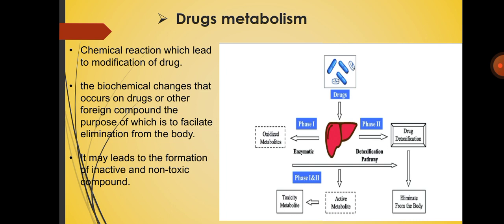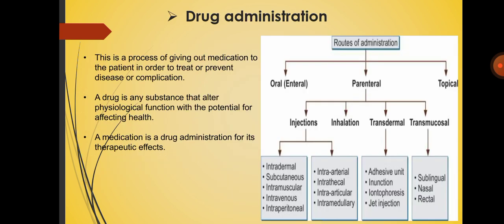The first phase involves enzymatic action and oxidized metabolites. The second phase is the detoxification pathway, giving drug detoxification and then elimination from the body. The first phase gives active metabolites and toxic metabolites.